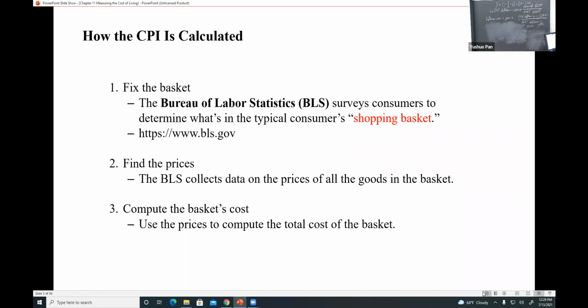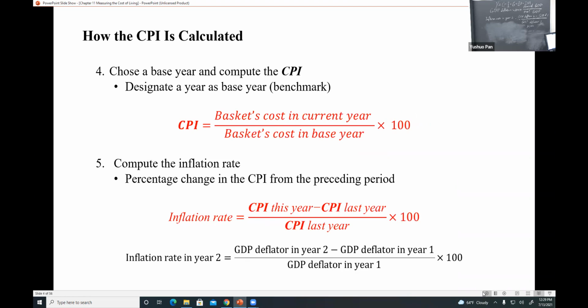And the BLS is going to compute the basket cost, using the prices to compute the total cost of the basket. These two expressions, again, are very important. So choose the base year and compute the CPI. How to compute the CPI?